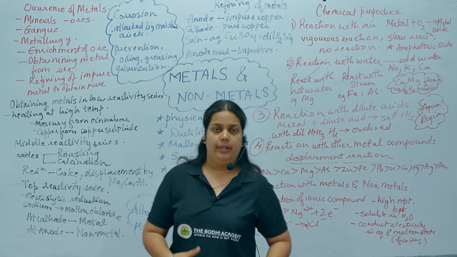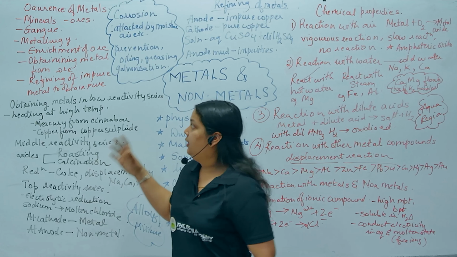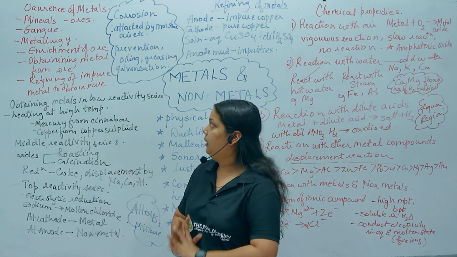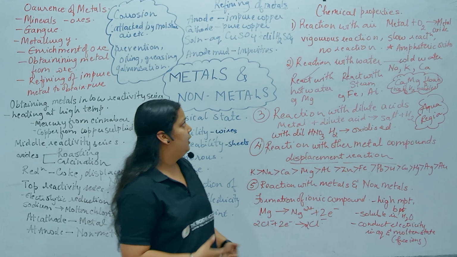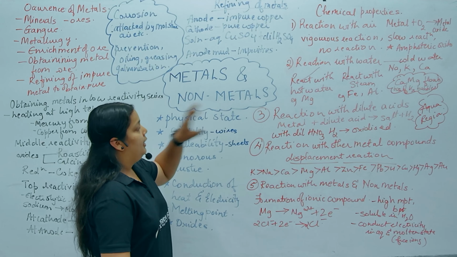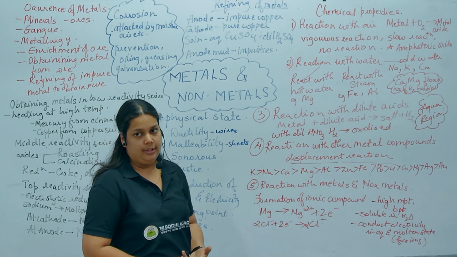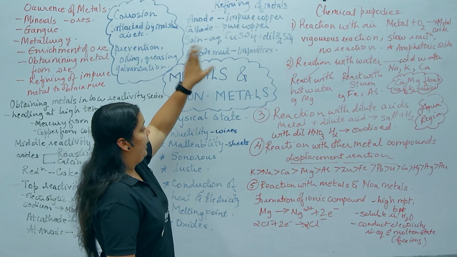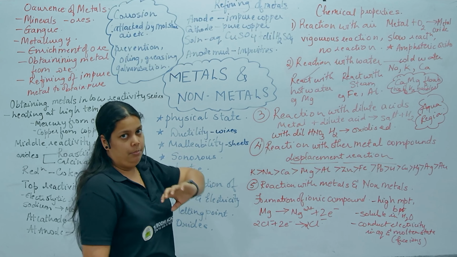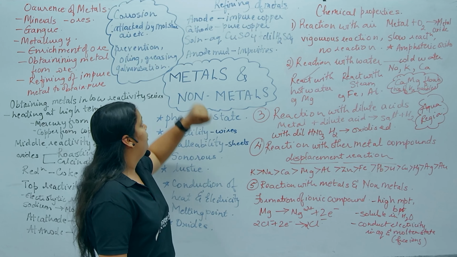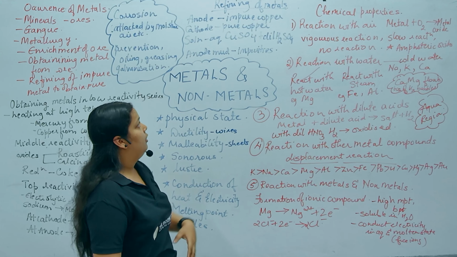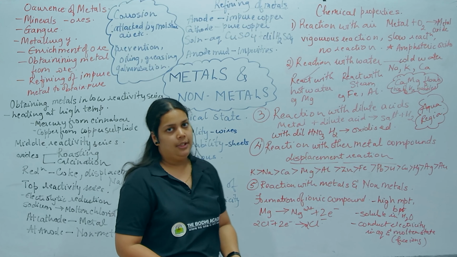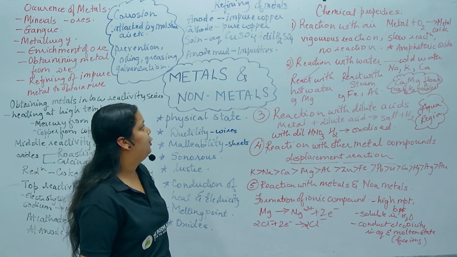Now we will look at the third step, that is refining of impure metal to obtain pure metal. Refining is done again using electricity. At the anode we have the impure copper, as I have taken the example of copper, and at the cathode you have the pure metal. The solution is aqueous copper sulfate plus a small amount of dilute H2SO4.